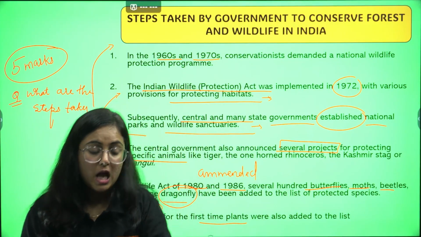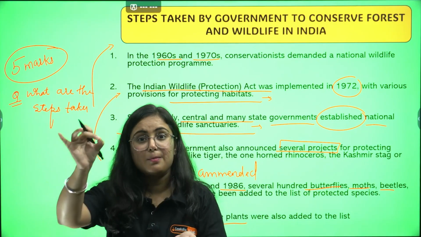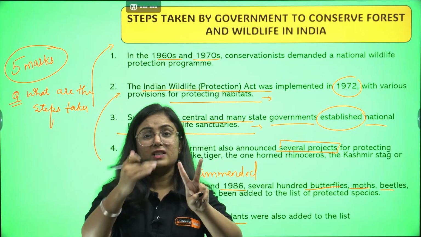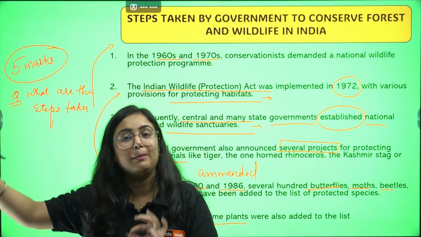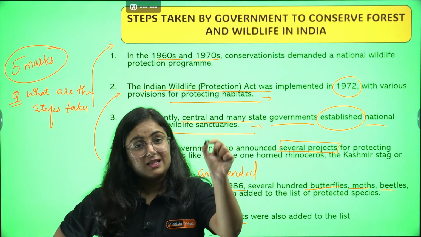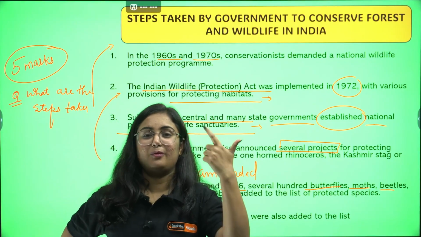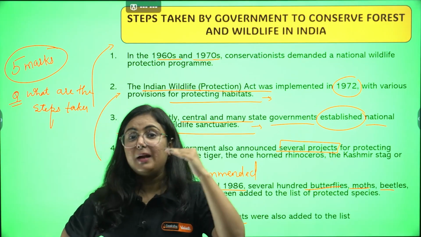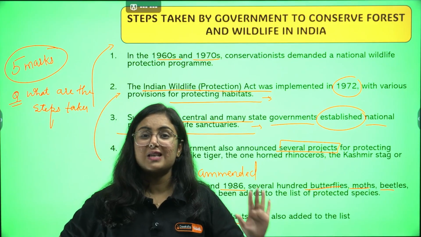Point number 1. Between the 1960s and 1970s, various conservationists demanded a National Wildlife Protection Program. 2. In response to this, the Indian Wildlife Protection Act was implemented by the government in the year 1972. In this, the state government and central government established various national parks and wildlife sanctuaries. After that, they listed some protected species and made projects to protect them. For example, Project Tiger, one-horned rhino, Project Kashmir stag, etc.